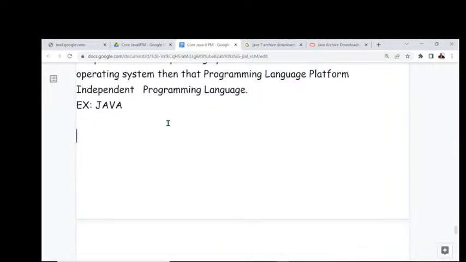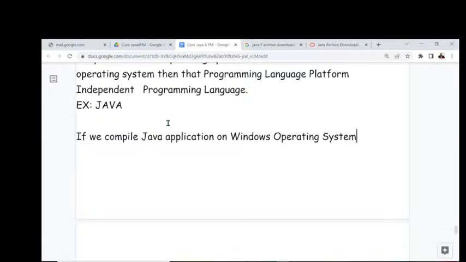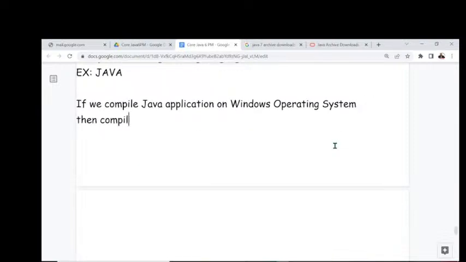Regarding this platform independent programming language, how is Java platform independent? If we compile a Java application on the Windows operating system, what files will the compiler generate? A .class file.